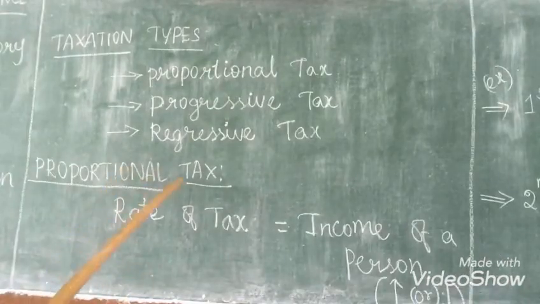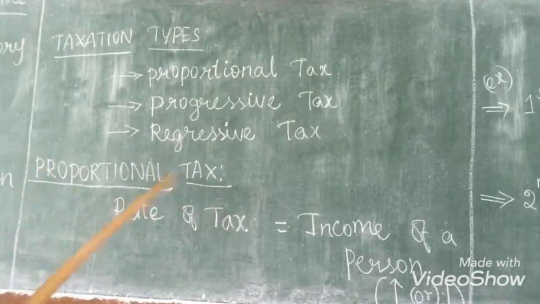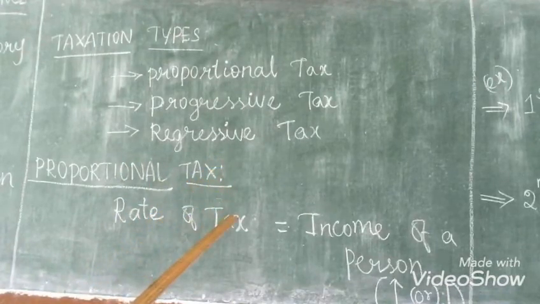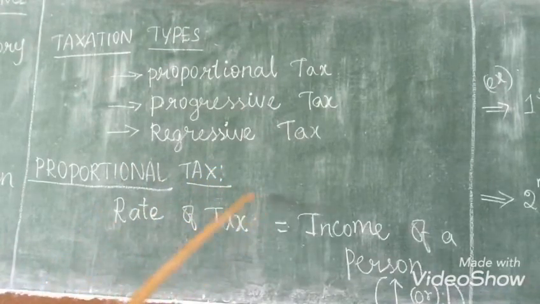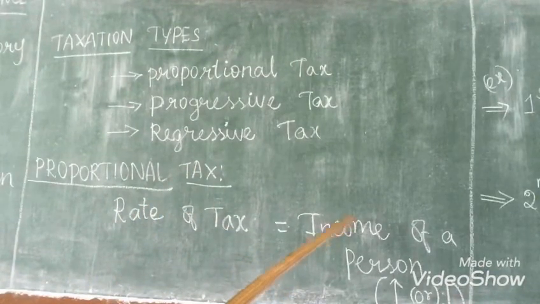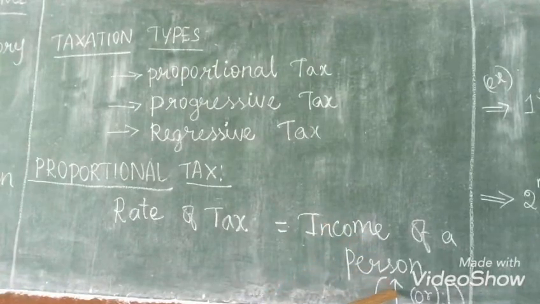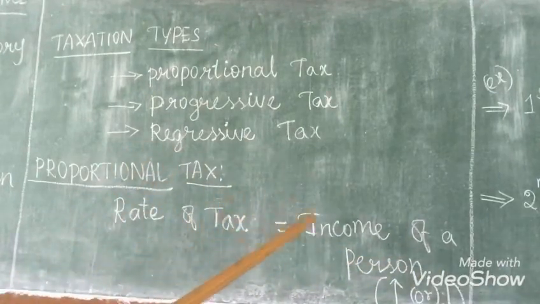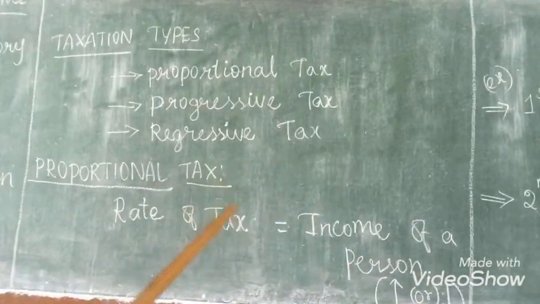So proportional tax means, proportion means the tax amount which we want to pay is fixed here. Okay, so the rate of tax is fixed here. So for example, if an individual person's income may be high or low, the tax amount which he wants to pay is fixed.